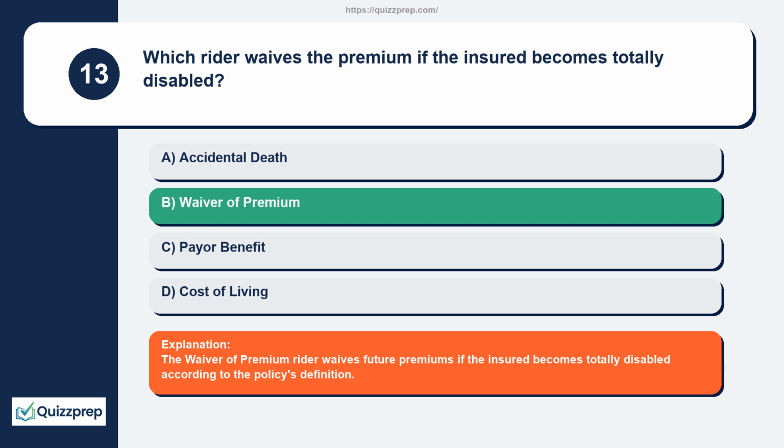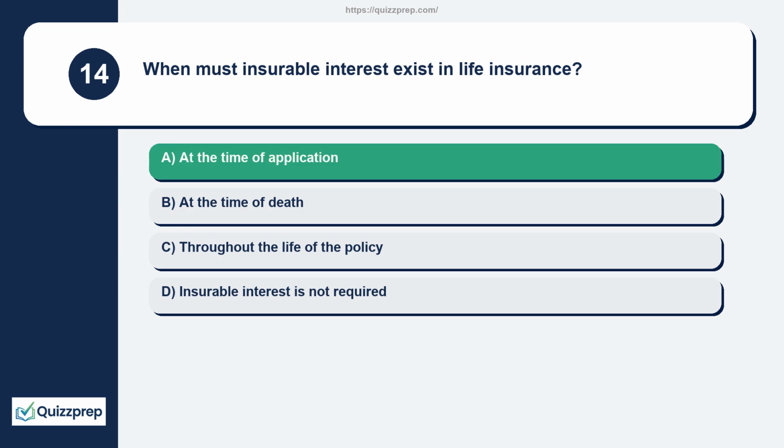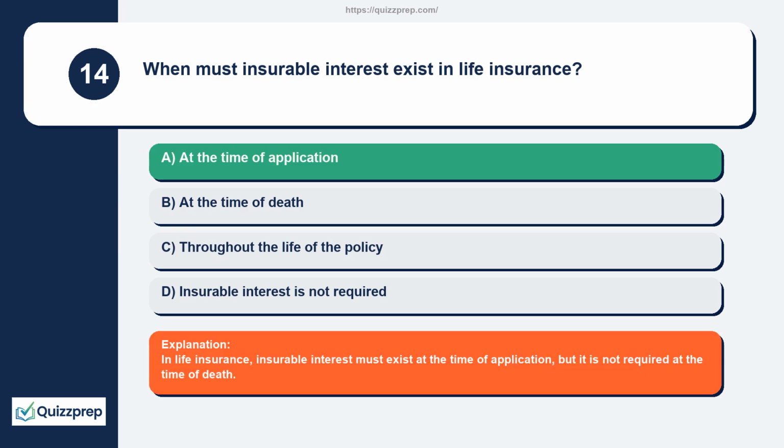Question 14. When must insurable interest exist in life insurance? At the time of application, at the time of death, throughout the life of the policy, insurable interest is not required. In life insurance, insurable interest must exist at the time of application, but it is not required at the time of death.